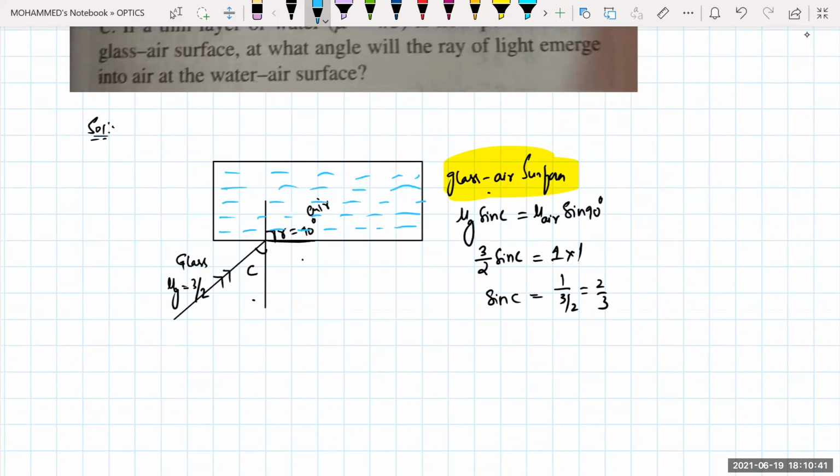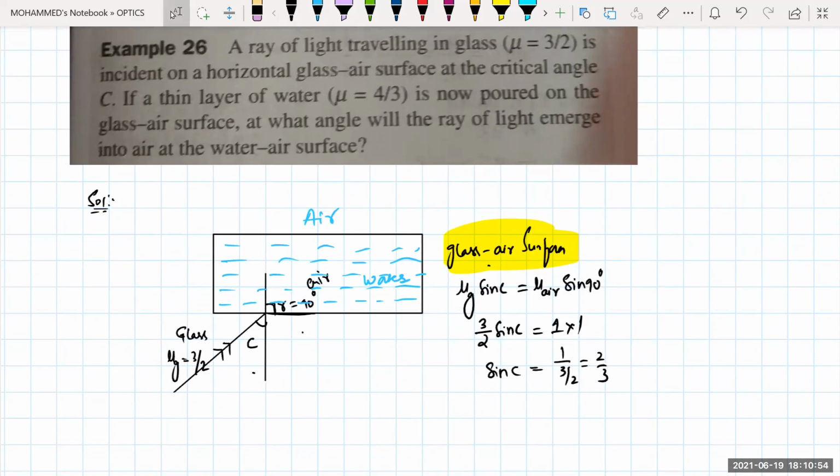Now when it has been filled with water, this is your water, and above it is air. If a thin layer of water is poured onto the glass and air interface, at what angle will the ray of light emerge into air at the water and air surface?